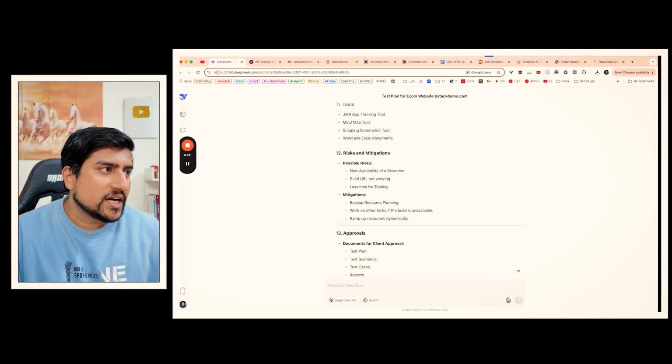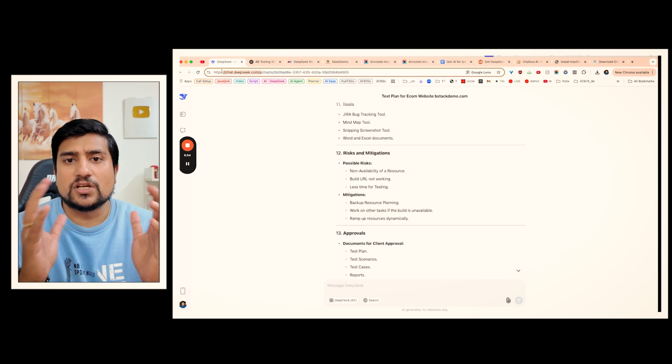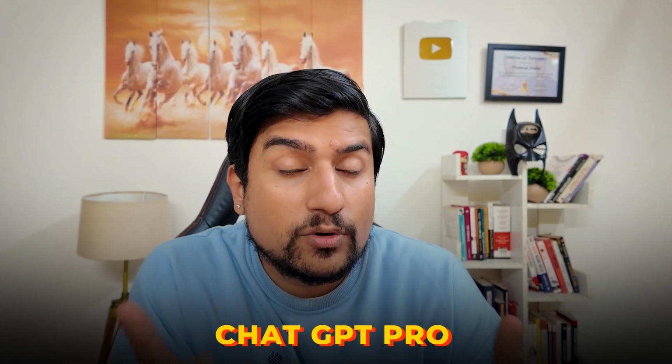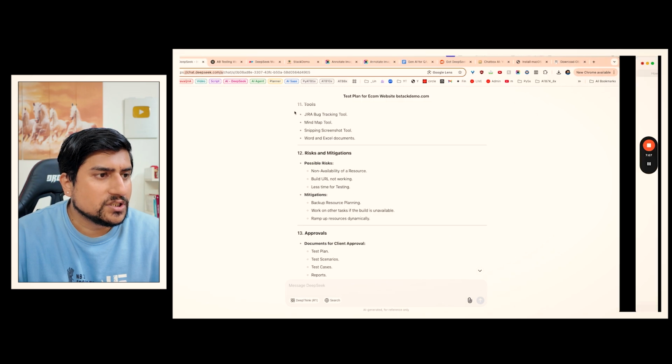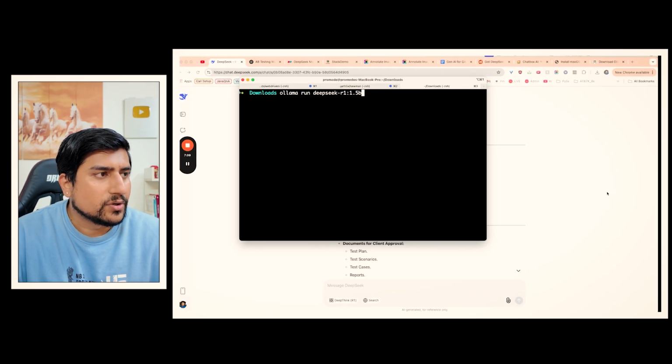But definitely if you go to chat.deepseek.com, you can use it for free, which is almost similar to ChatGPT Pro. Can you imagine not paying $20 per month and using it right here? So just download this Ollama. What you need to do is just download it and run 2 commands. Okay, I'll show you also.